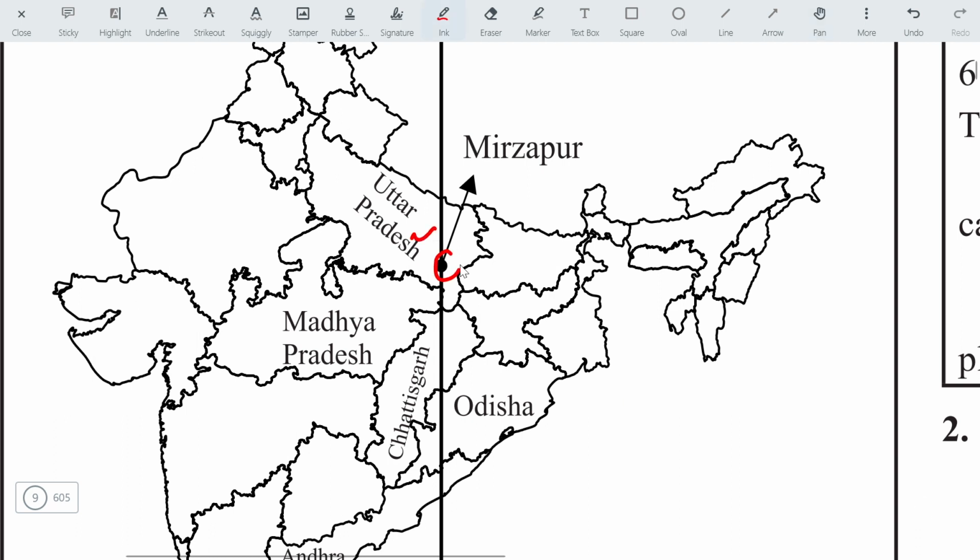Uttar Pradesh near Mirzapur, you can say Allahabad, and after that it passes through Chhattisgarh. Then this is Odisha, and this is Andhra Pradesh, and somehow it is touching the line of Madhya Pradesh. So these are the 5 states: Uttar Pradesh, Madhya Pradesh, Chhattisgarh, Odisha, and Andhra Pradesh.